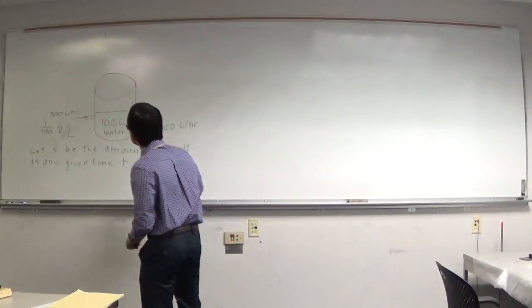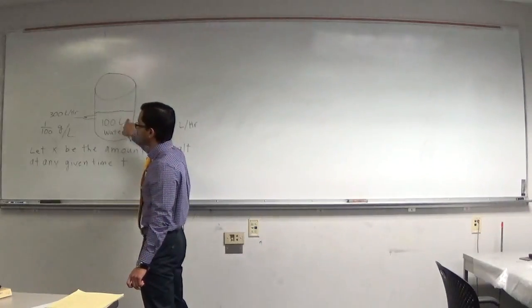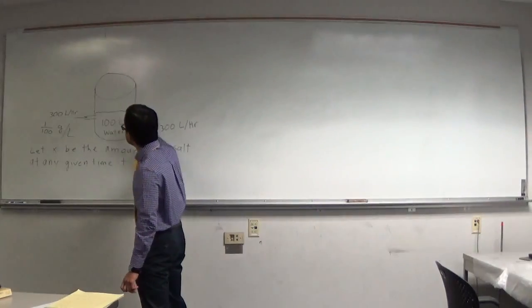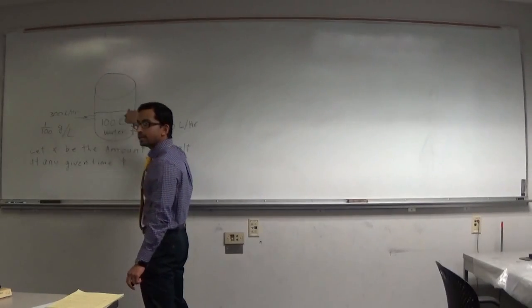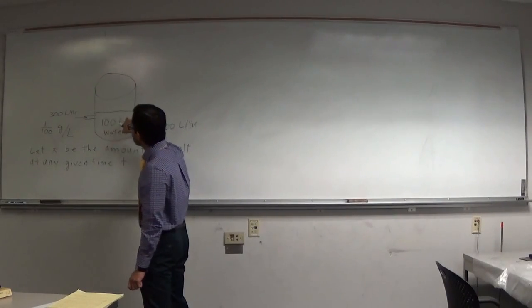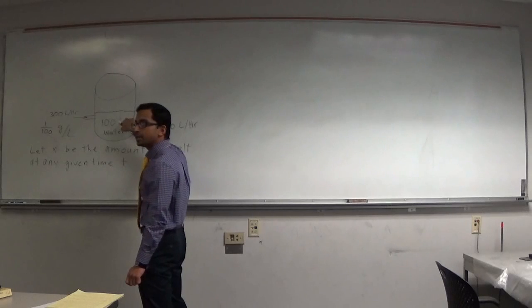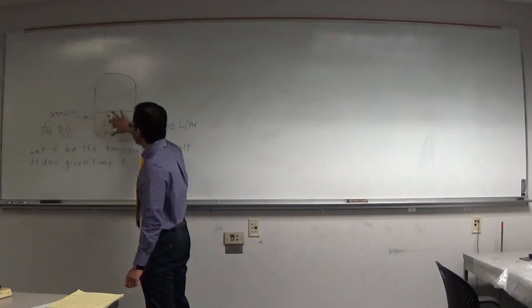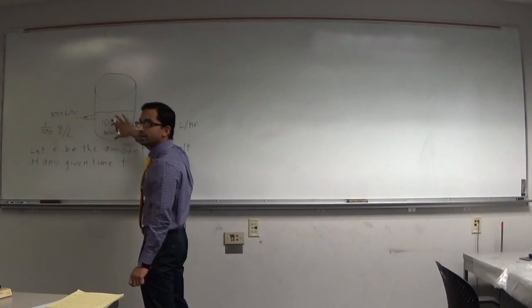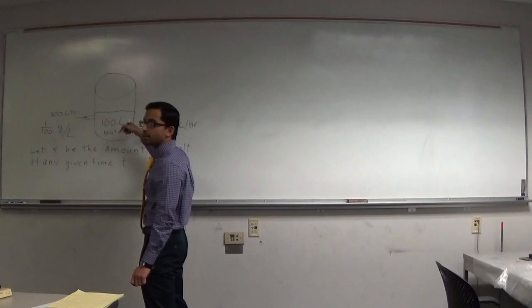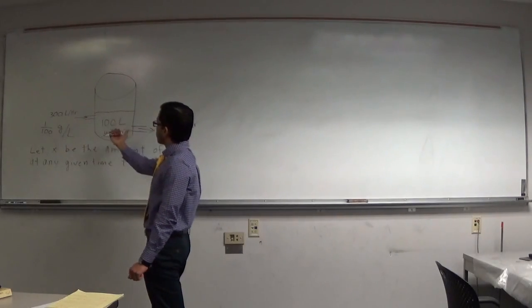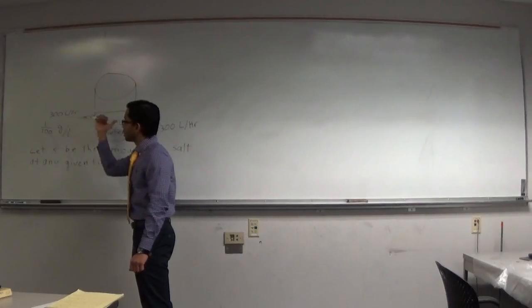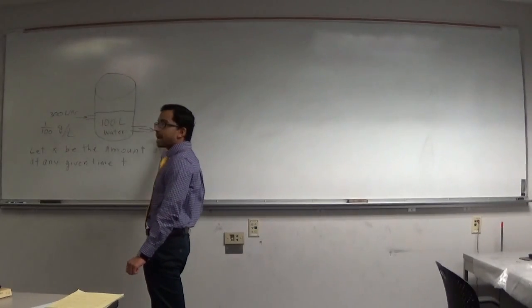So there's x amount of salt in the tank at any given time. That means the concentration is going to be x over the amount of mixture in the tank, which is 100 liters all the time. It's always 100 liters because something is coming in at a rate and this mixture is going out at the same rate.